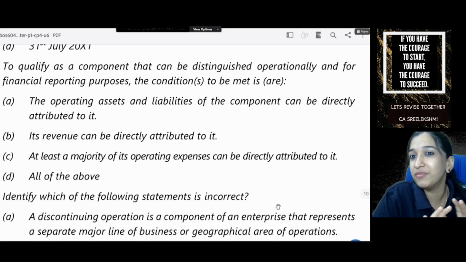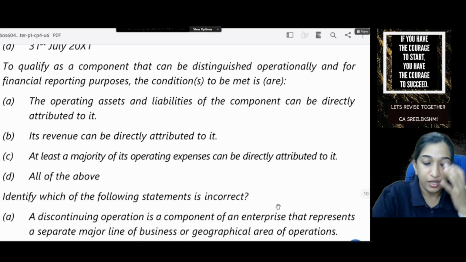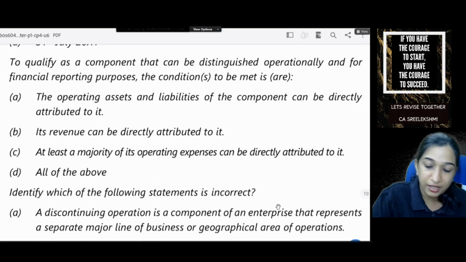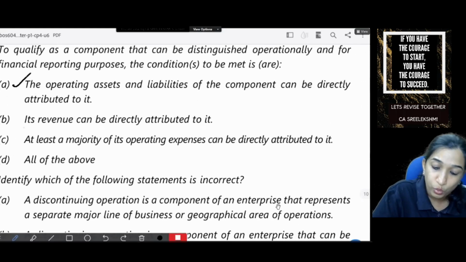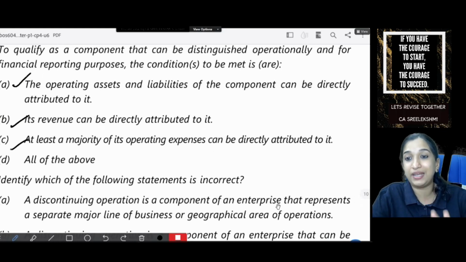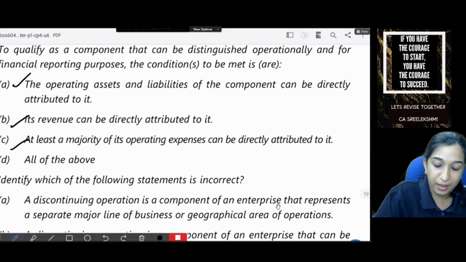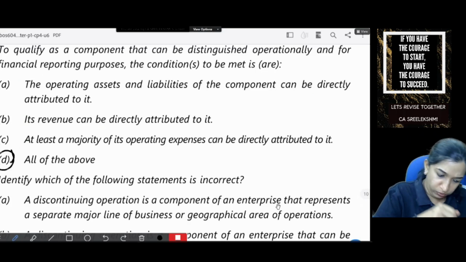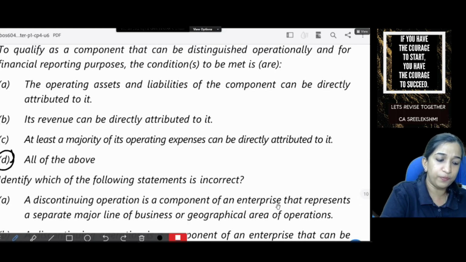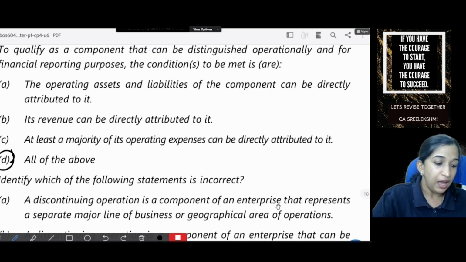Then it is distinguishable. So the operating assets and liabilities of component can be directly attributed to it. Revenue can be directly attributed. At least majority of the operating expenses can be directly attributed to it. All of the above. Okay, fine.